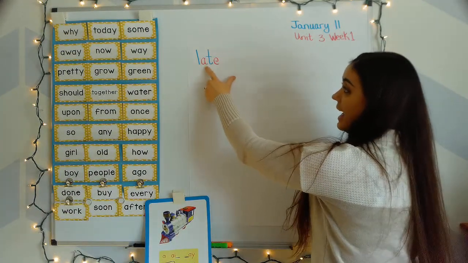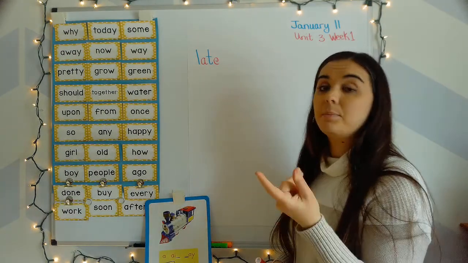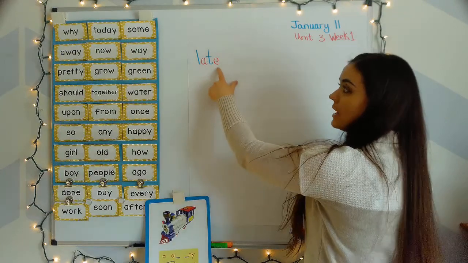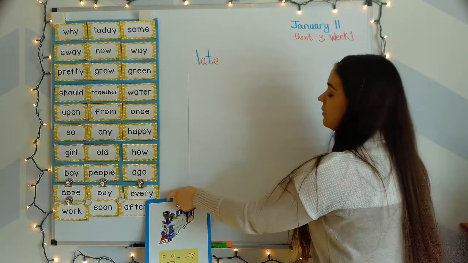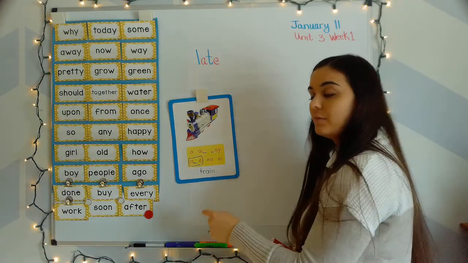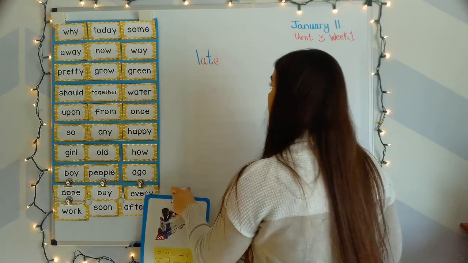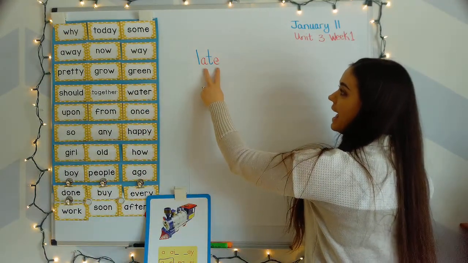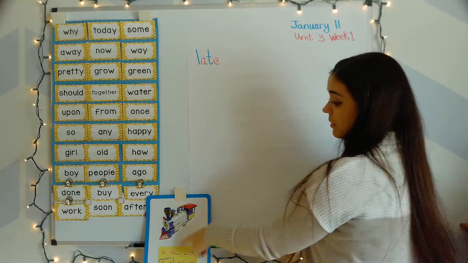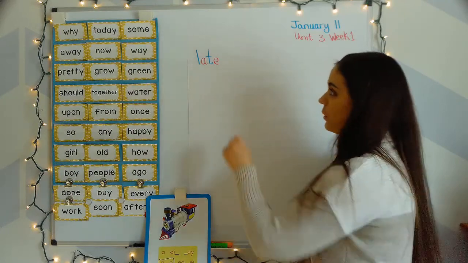So when A has its buddy E, then it flips, and this A no longer says a. Now that it's got its buddy E, now it makes the A sound, the middle sound that you hear in the word terrain. All right, so let's blend. L, a, t, late. So in long A words, when A blank E words, it's almost like you're blending backwards, okay?